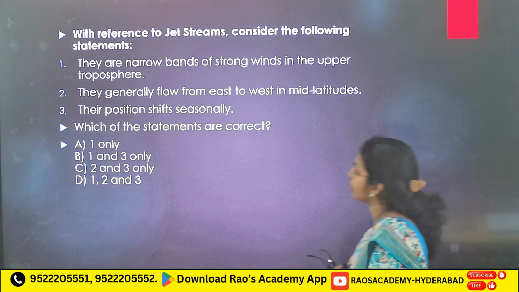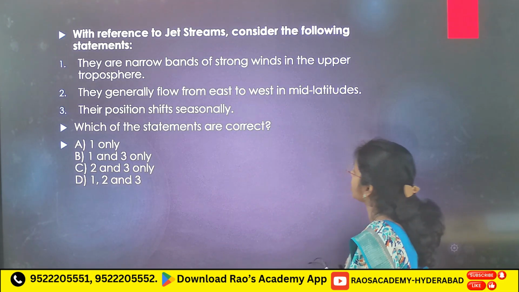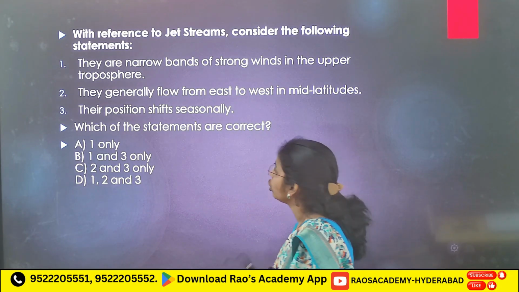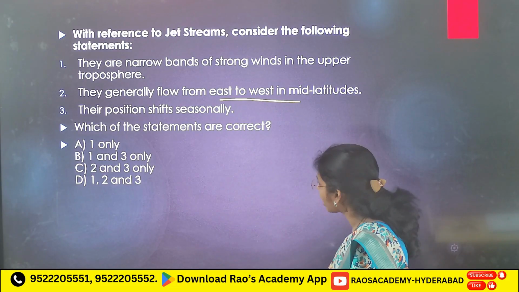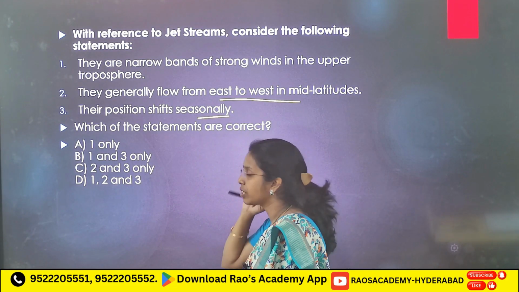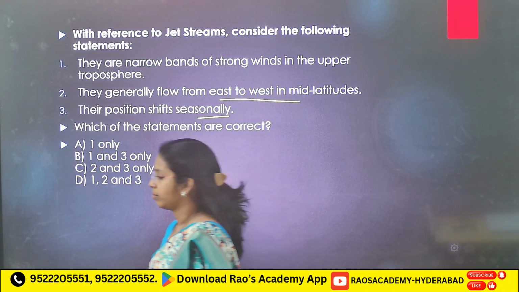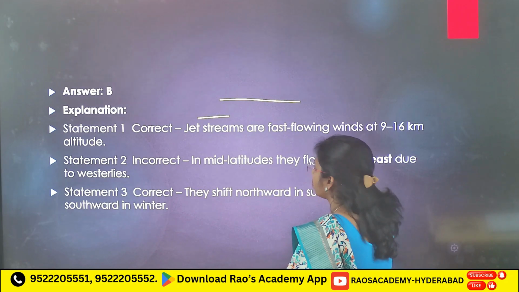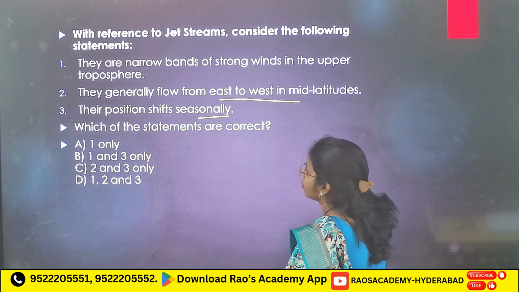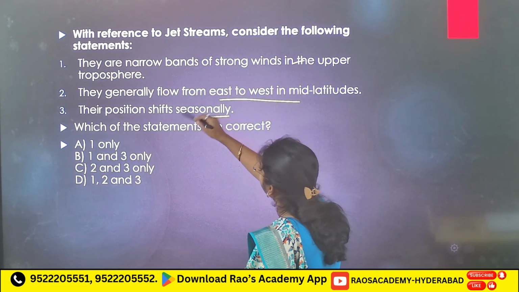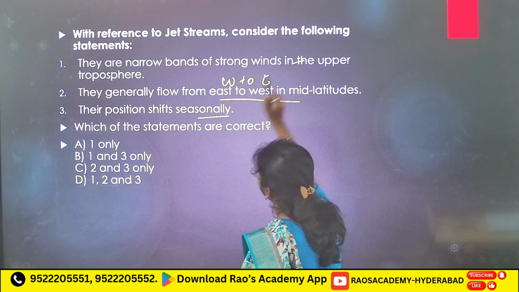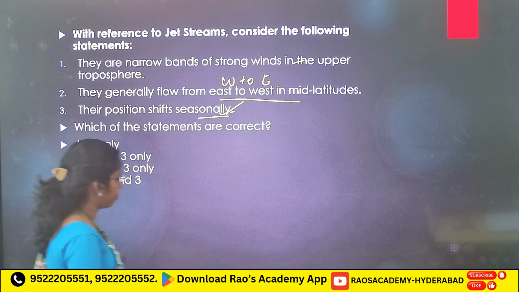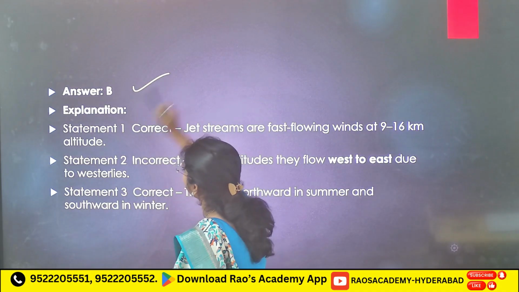Okay, let's see a few MCQs with reference to jet streams. Consider the following statements. 1. They are narrow bands of strong winds in the upper troposphere. 2. They generally flow from east to west in the mid latitudes. 3. Their position shifts seasonally. Now what is the answer? First one, true? Yes. Second, no, they generally flow from west to east. Third, yes, their position shifts seasonally because of the temperature difference. 1 and 3 is the correct answer. Answer is B.